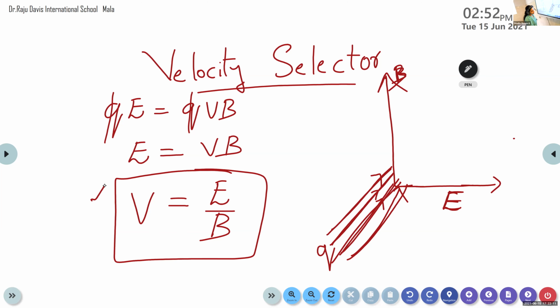So this condition can be used to select the charged particles of a particular velocity. V is equal to E by B. One of the conditions for getting the uniform velocity: the electric field, magnetic field, and also the velocity of the charged particle, which is moving with a velocity V, all these three factors must be mutually perpendicular. Then only the condition of velocity selector can be attained. V is equal to E by B. This is the equation for velocity selector.